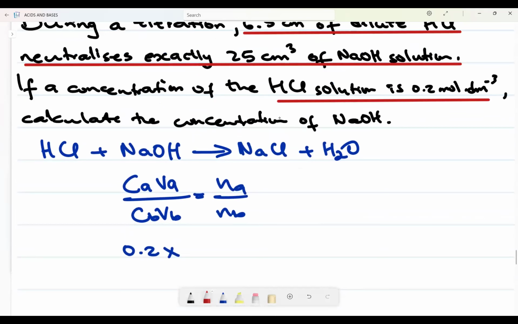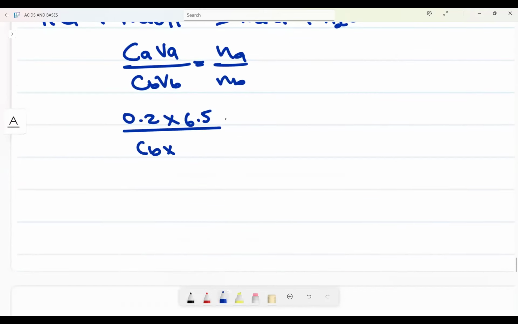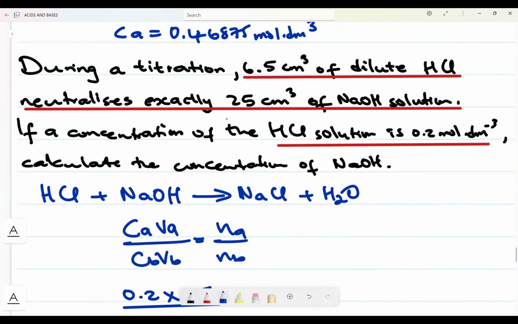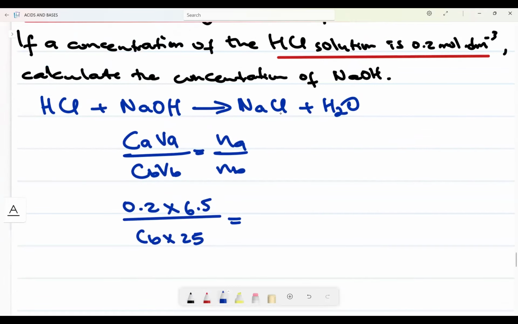So 6.5 of dilute HCl is now our volume. So it will be 6.5 divided by, what is the base? Concentration of the base is what we are looking for. Volume of this one is 25 centimeter cubed. What now is the ratio between acid and base? The reaction is 1:1. So now it is 1 over 1.